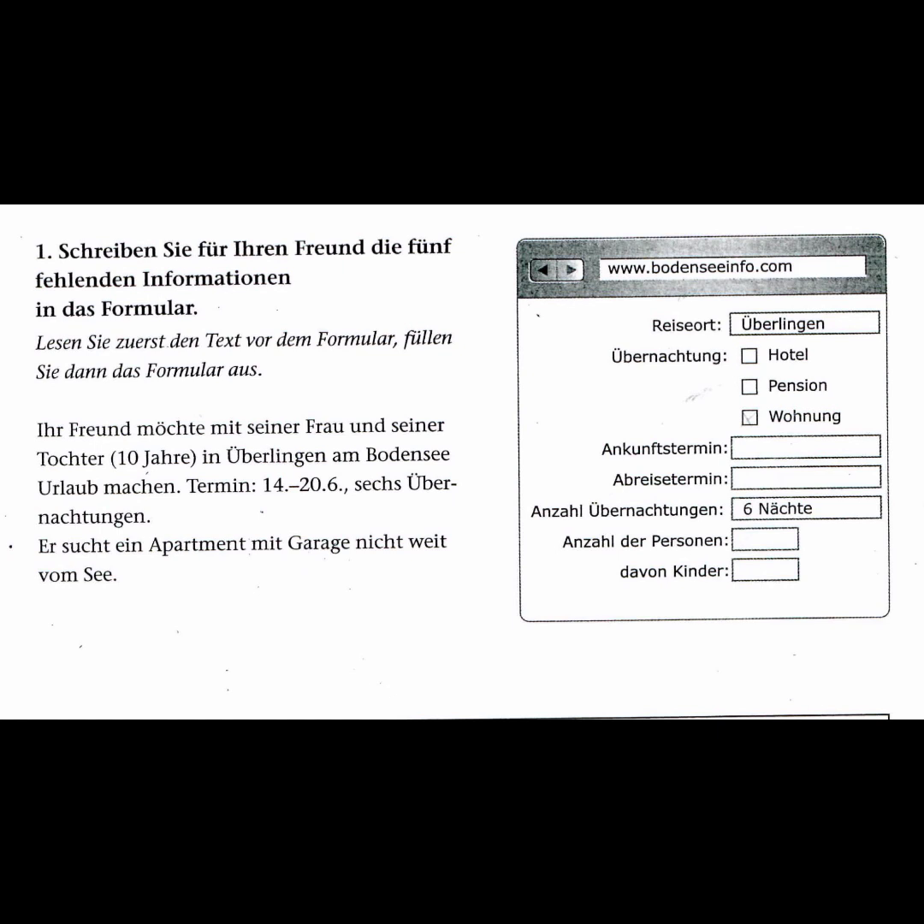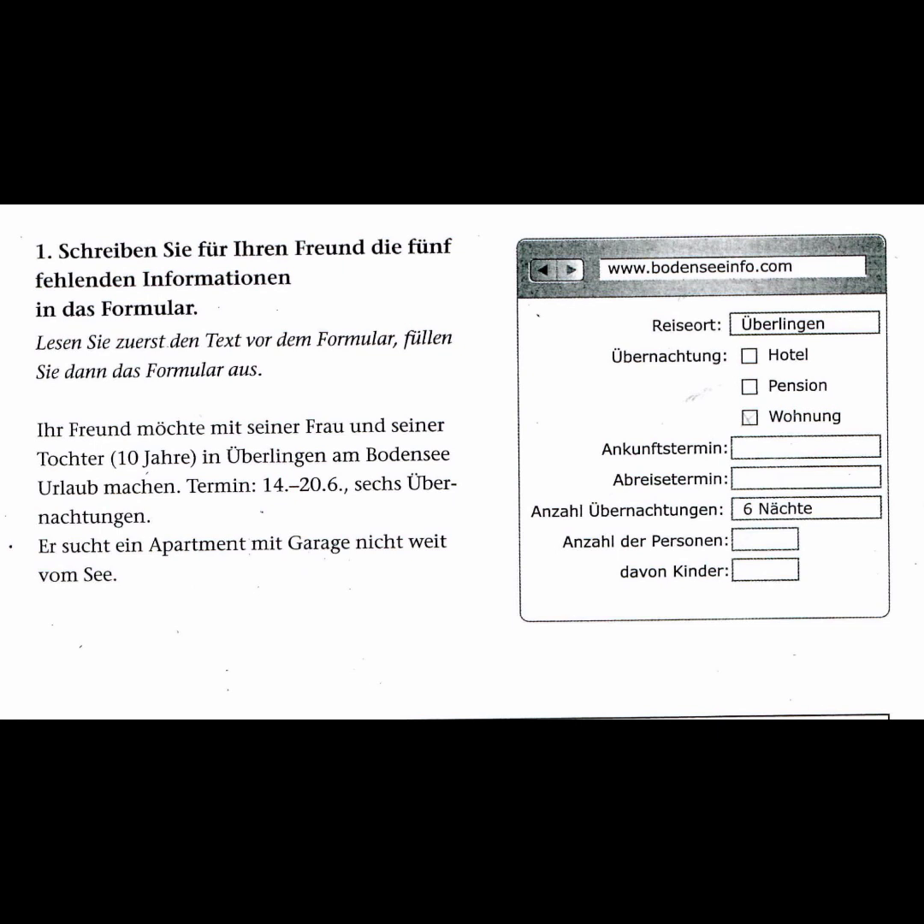Termin, the date, 14.10 bis 20. Juni. Das sind 6 Übernachtungen. Sucht ein Apartment mit Garage nicht weit vom See. So he's looking for an apartment with a garage not far from the lake. So here we go. Question number 1 is Übernachtung. Übernachtung, in the last line they said, sucht ein Apartment.